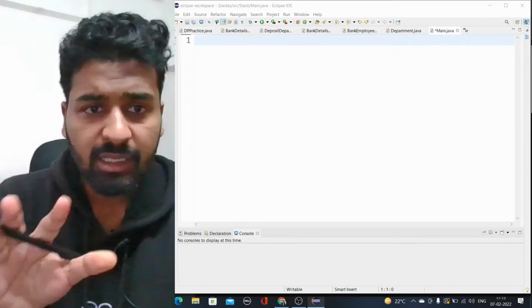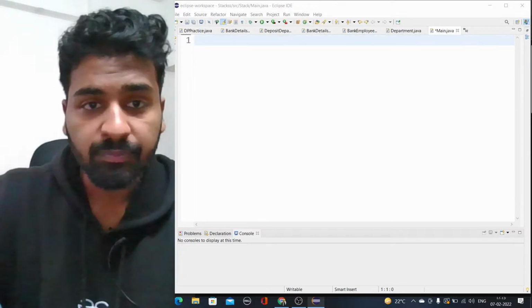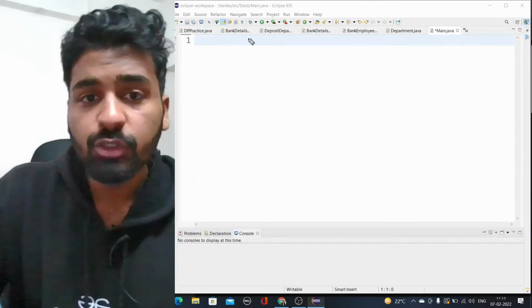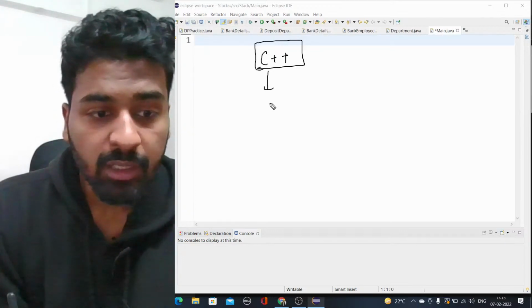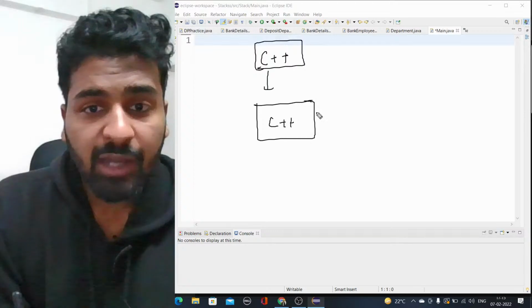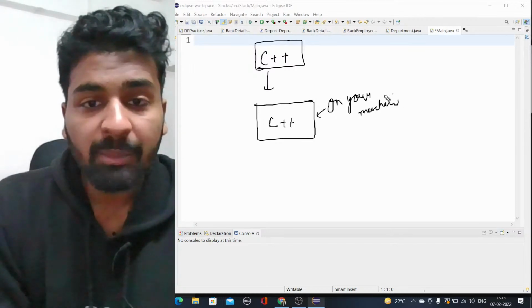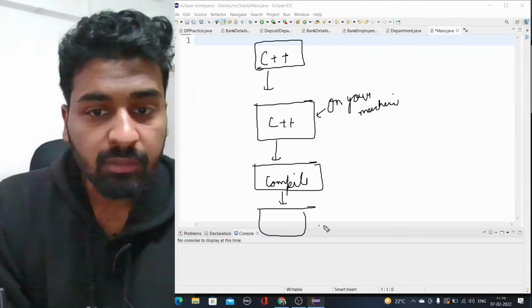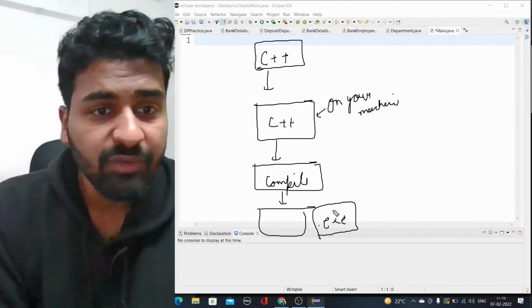I hope the machine part is clear: code is written and converted into binary language, and that binary language is different for different machines. Now coming to how different languages convert your code into binary language. Let's come to C++. In C++, you write code on your machine, and when you compile it, you get an .exe file. You have seen this exe file whenever you download some software on your computer.